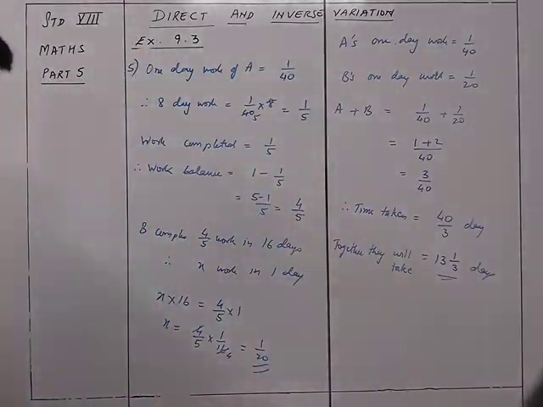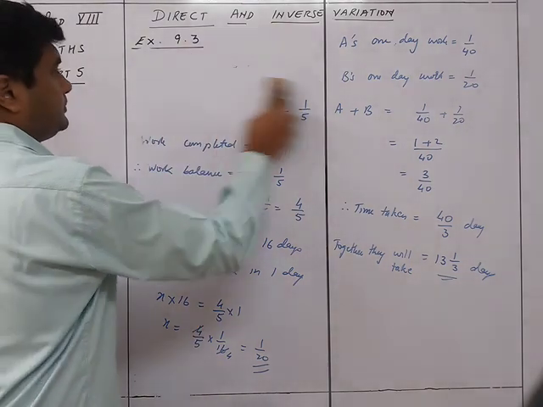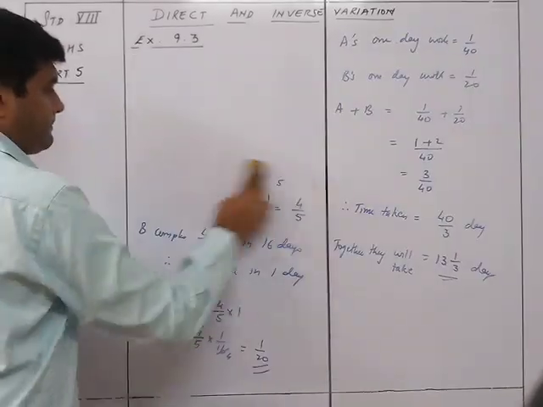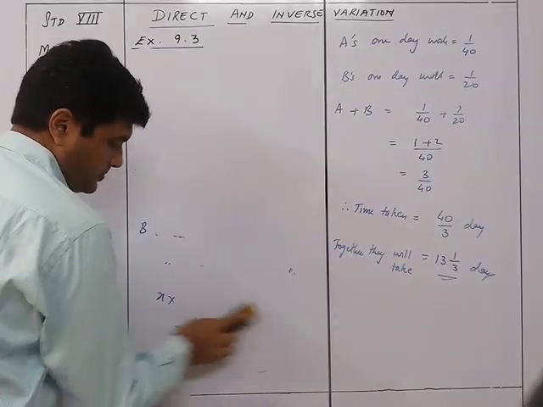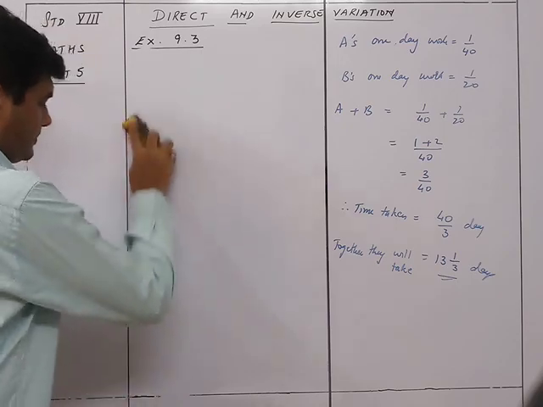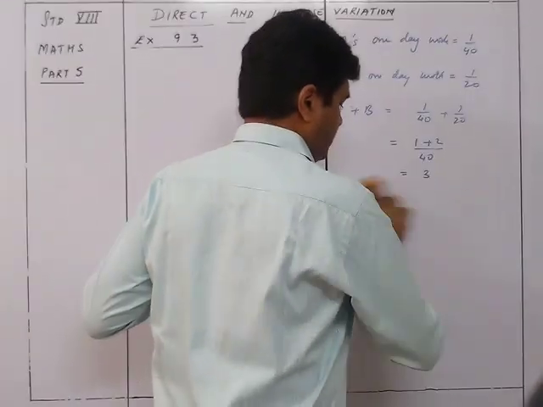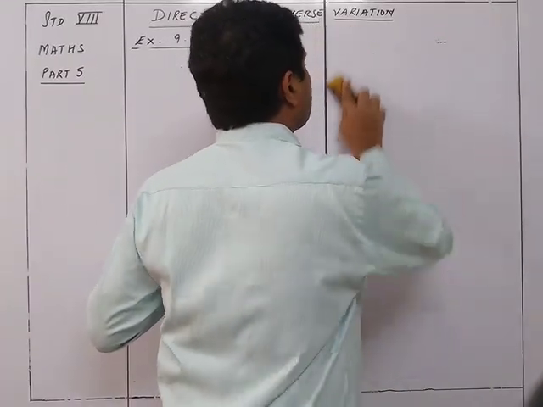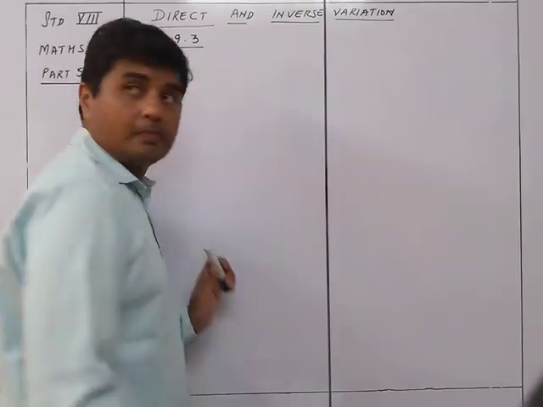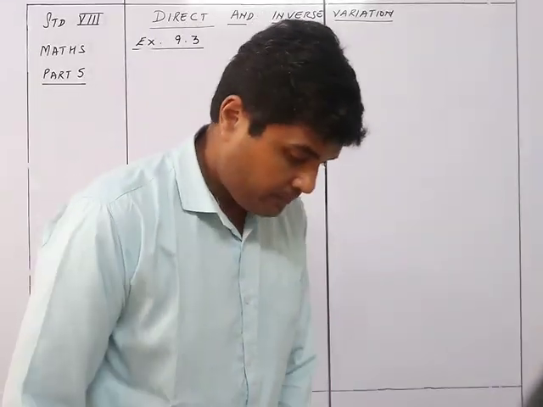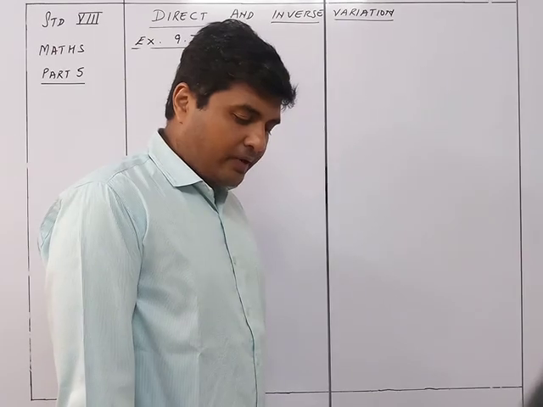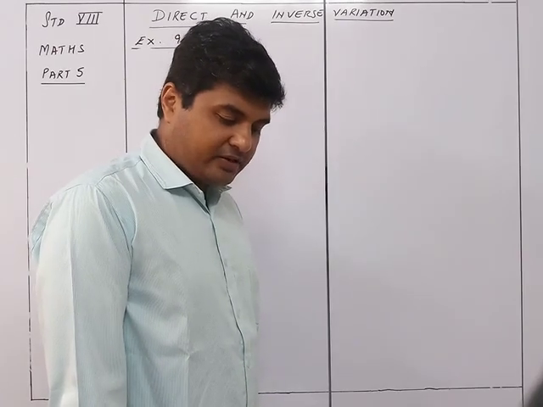Sum number 6. A and B separately do a work in 10 days and 15 days respectively.